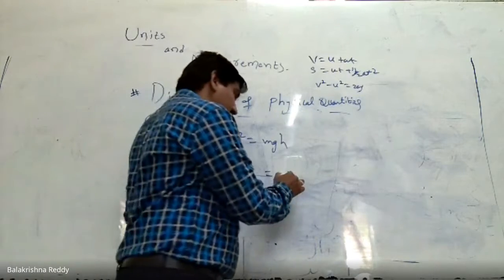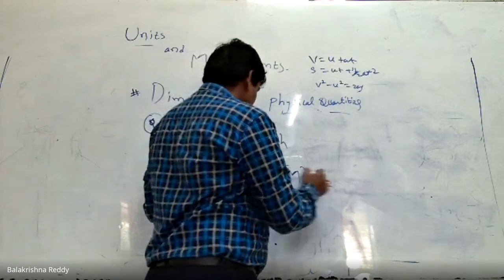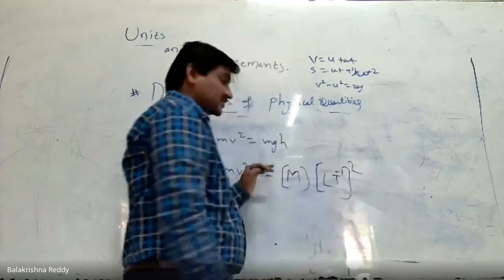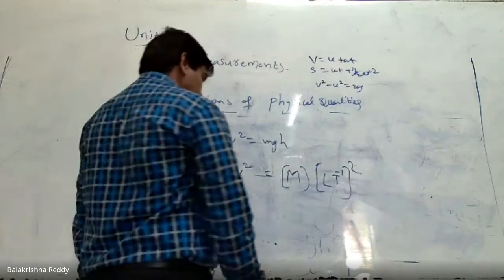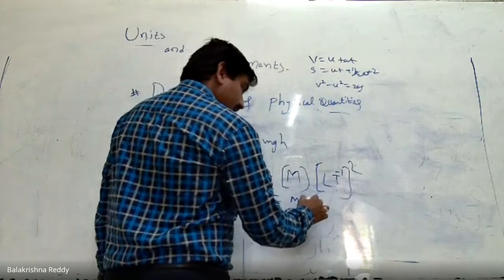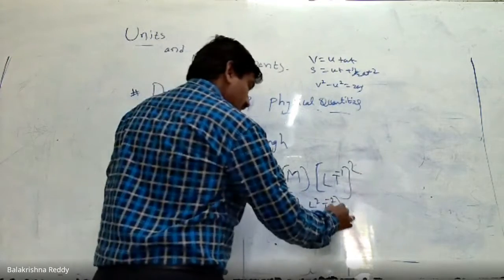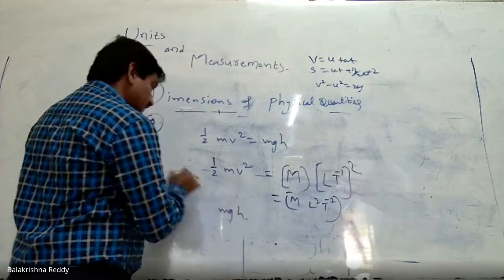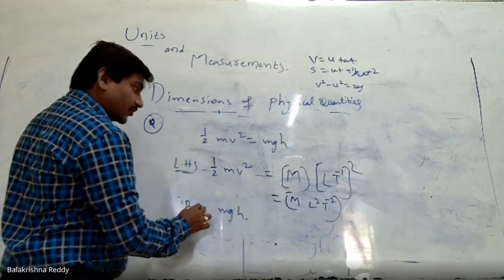Mass m, and v stands for LT minus 1 whole square, since we have the square here. Now the total expression becomes m L square T minus 2. This is the LHS side equation. Next, mgh you take. This is the RHS side equation.